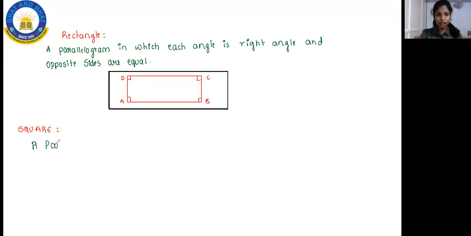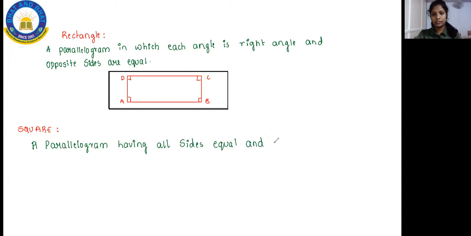A parallelogram, it is a parallelogram having all sides equal, and each angle equal to a right angle, okay. So here let me show you a diagram of your square.